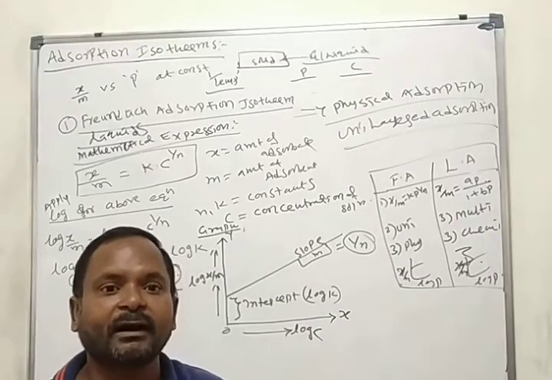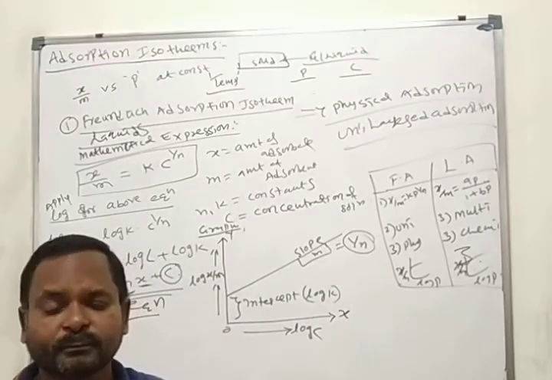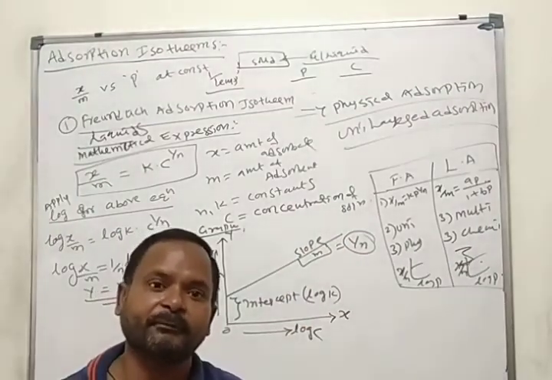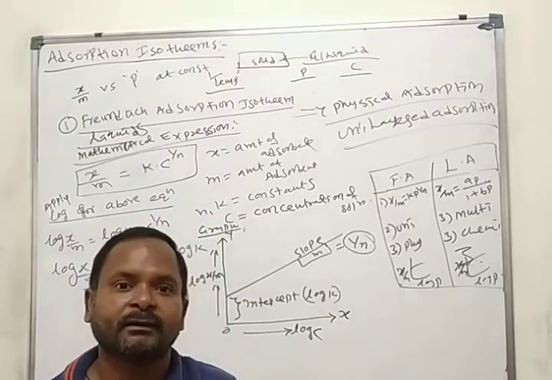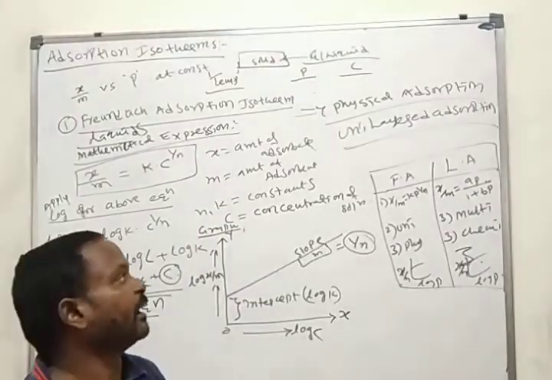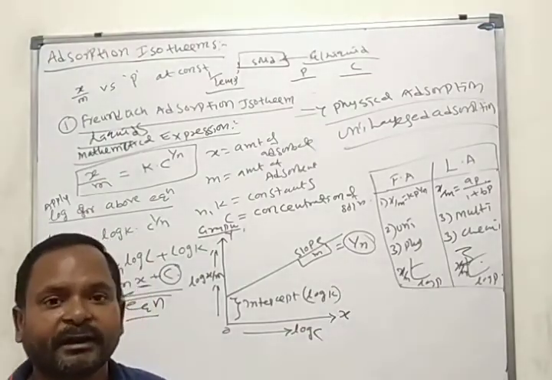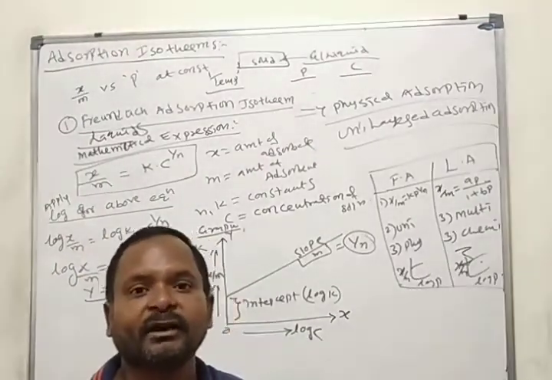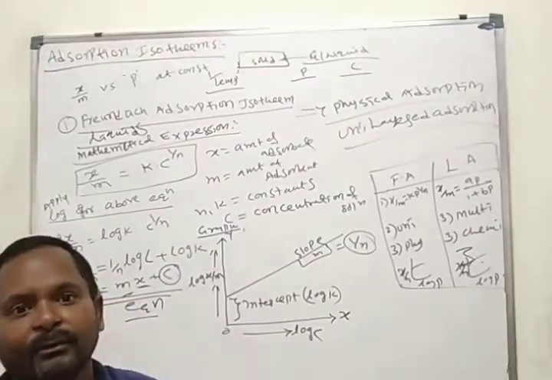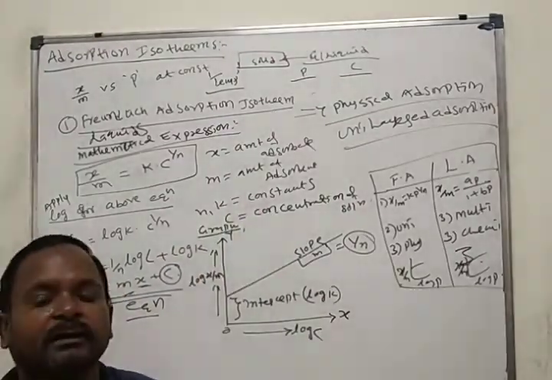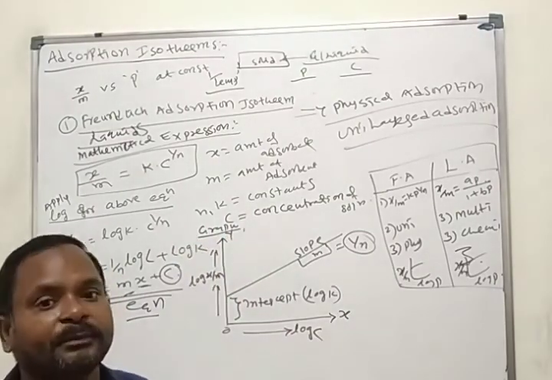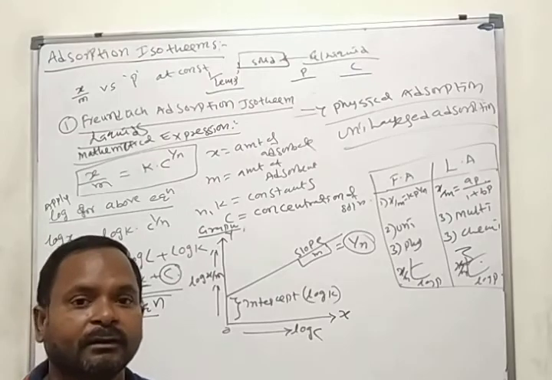At constant volume we call an isochore. Here two types of adsorption are there: physical adsorption and chemical adsorption. Physical adsorption is applicable for the Freundlich adsorption isotherm, and chemical adsorption is applicable for the Langmuir adsorption isotherm. Already I gave and drew all those curves. This is about the adsorption isotherms. Thank you.